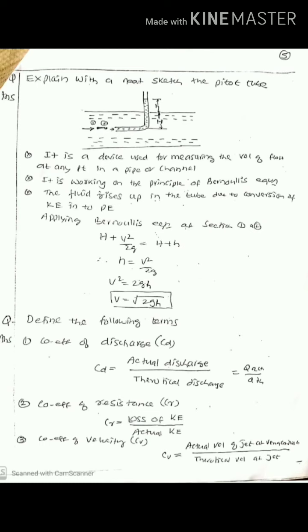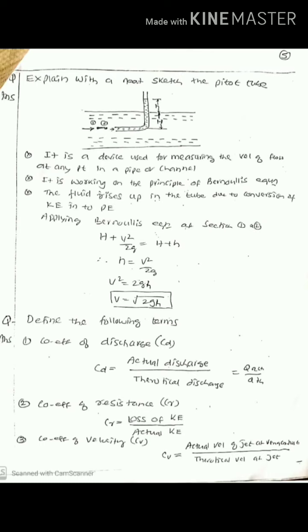The fluid rises up in the tube as shown in the figure due to the conversion of kinetic energy into potential energy. Capital H is the height of the fluid in the pipe from the center, and small h is the rise of the fluid above the pipe in the pitot tube. Applying Bernoulli's equation, H plus v square by 2g is equal to H plus h. Cancelling capital H on both sides, h is equal to v square by 2g, or v square is equal to 2gh, or v is equal to under root of 2gh. Hence you can measure the velocity of flow at any point in the pipe by using the pitot tube.